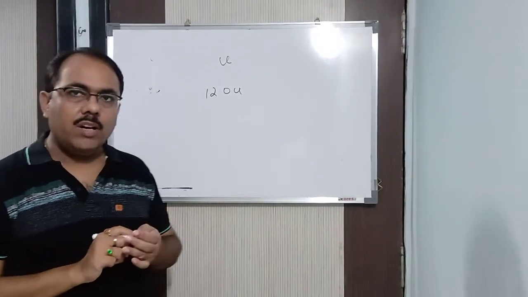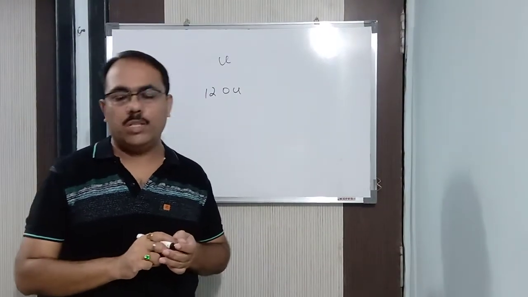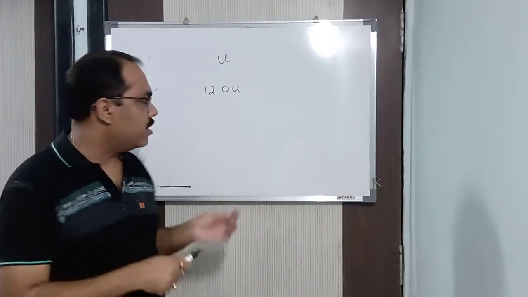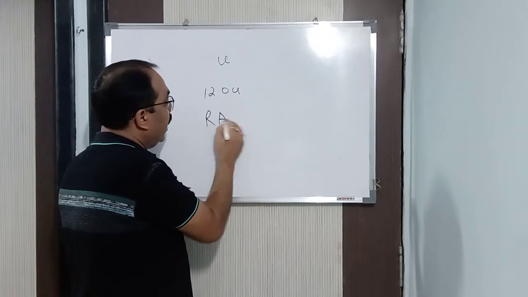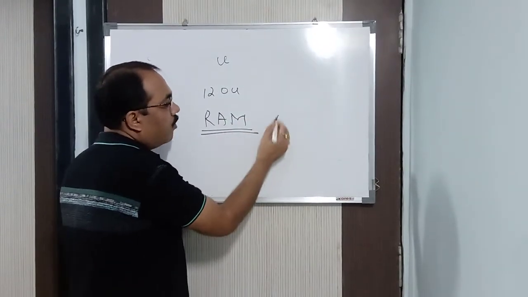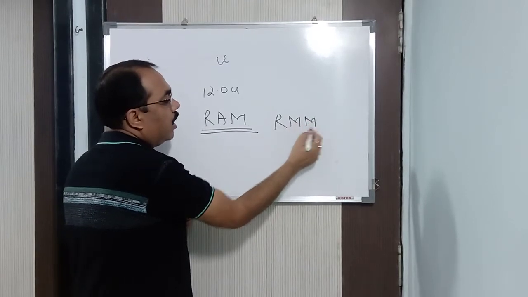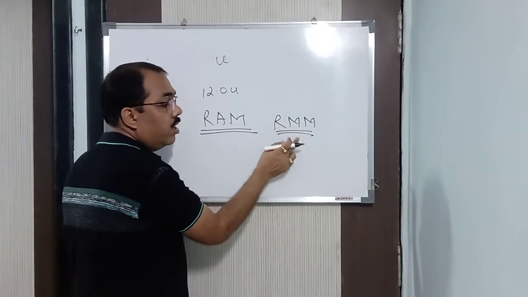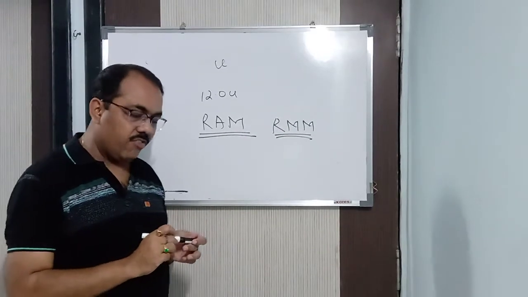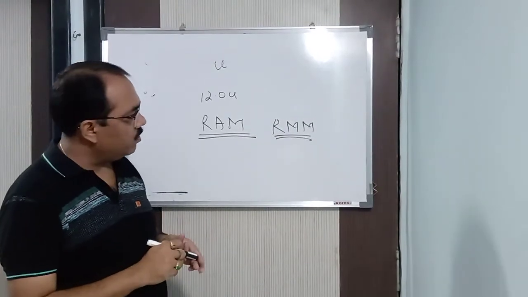Moreover, when you are calculating the atomic masses, how do we do it? We calculate the relative value. Hence, we call it RAM, relative atomic mass. It's a ratio. For molecular mass, we say RMM, relative molecular mass. What do you mean by relative? Just now I told you the formula of molecular weight.